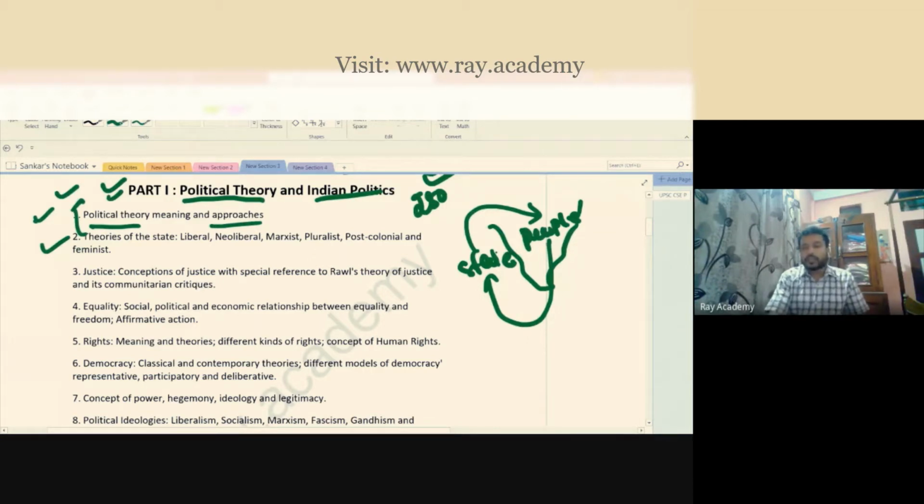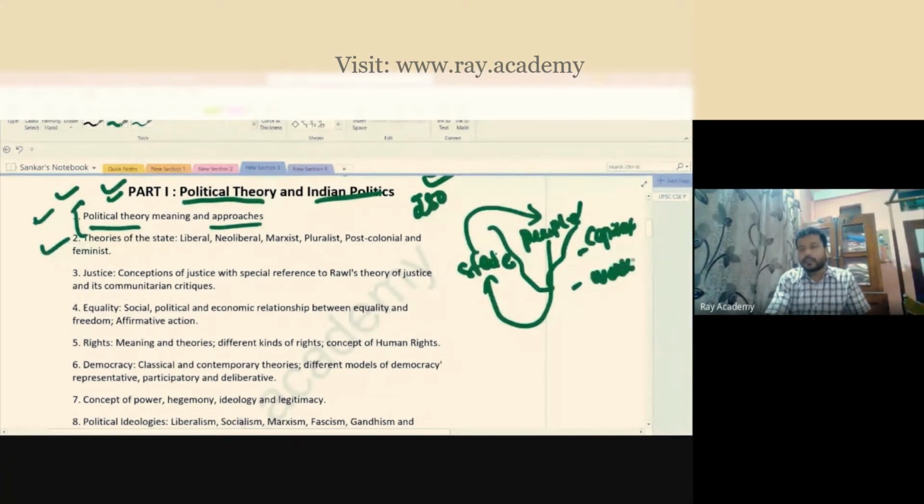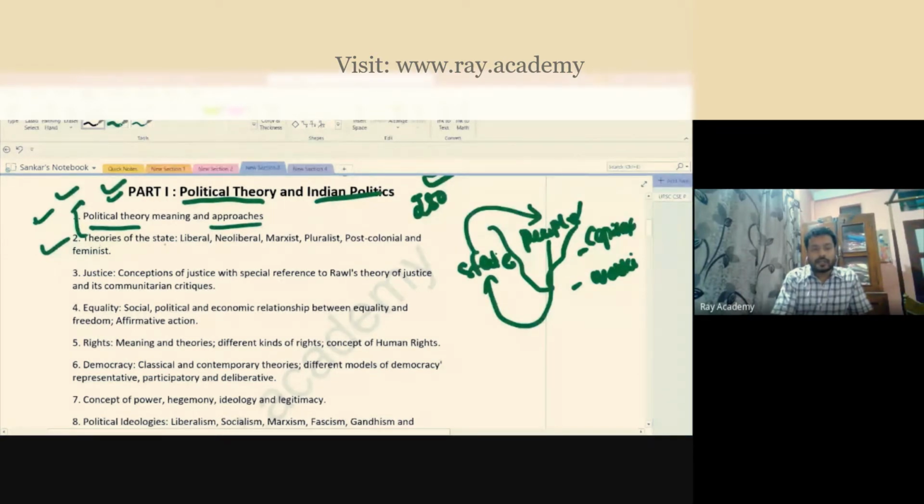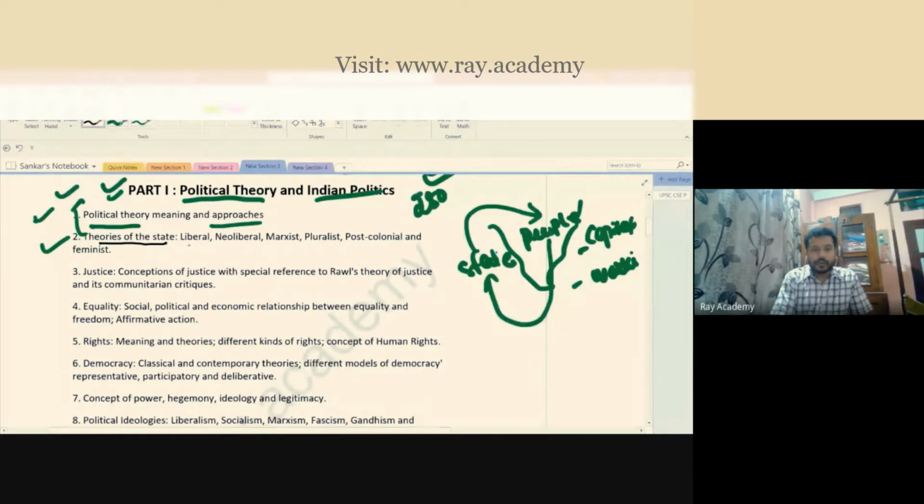And you know that our society is also divided into classes. Like there are certain people known as the capitalist class, those who are rich, and those who are working class people. Okay, working class. So this is what you need to understand. From this point of view, you will learn what the meaning of the state is according to liberal thinkers, neoliberal thinkers, Marxists, meaning followers of Karl Marx, what is pluralist, and what is post-colonial.